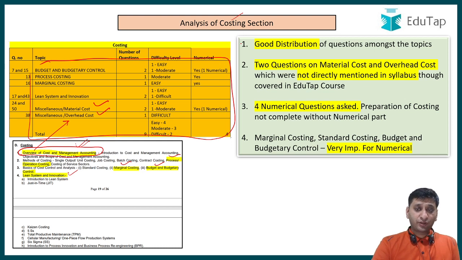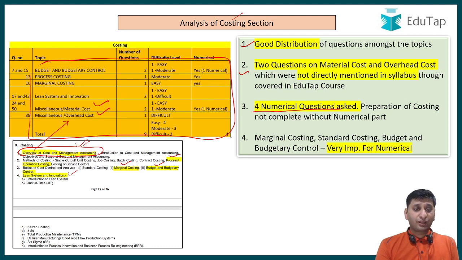Overall, I would again say good distribution, because if you see, they have tried to cover almost everything here, right? From methods of costing also they asked a question on process costing. Then they also asked questions on marginal and budgetary control, lean system and innovation, overview of cost and management accounting. Again, from each of these lines in your syllabus, they have asked questions. So good distribution. And as I told you, one question each from material cost and overhead cost, which was not part of your syllabus, but covered in a course. So again, the learning is same. Do not leave anything, even if it is not in your syllabus, though covered in some book or in your course.